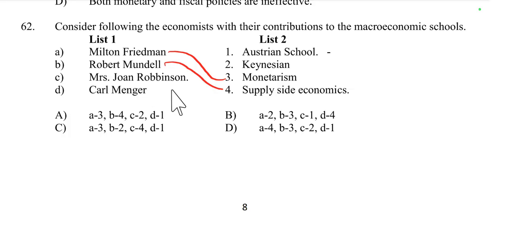Mrs. Joan Robinson is related with Keynesian economics, and Carl Menger with the Austrian school. So A3, B4, C2, D1. Option A is right here.